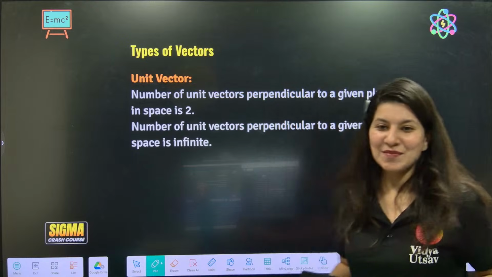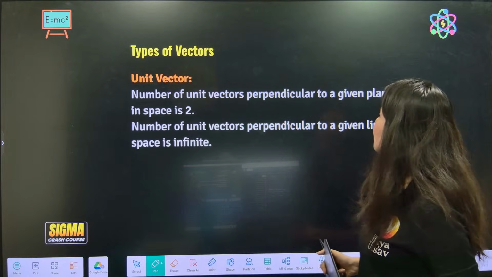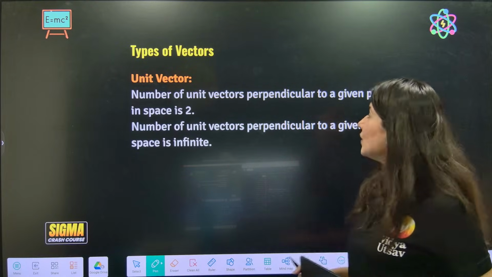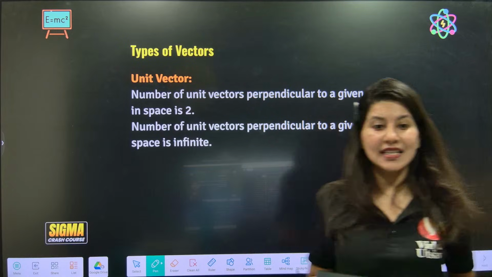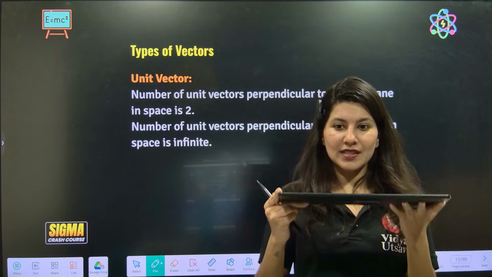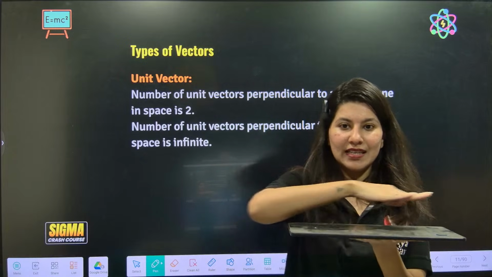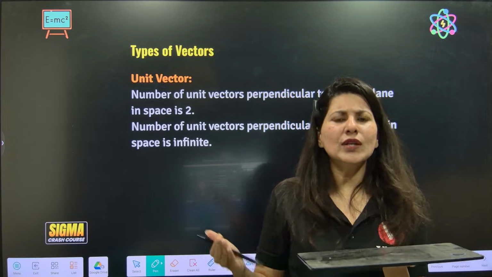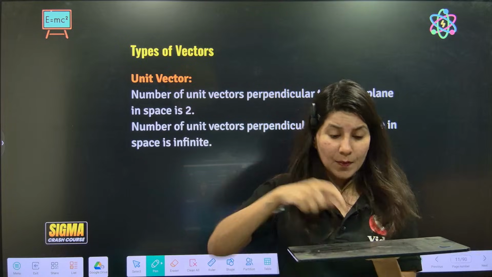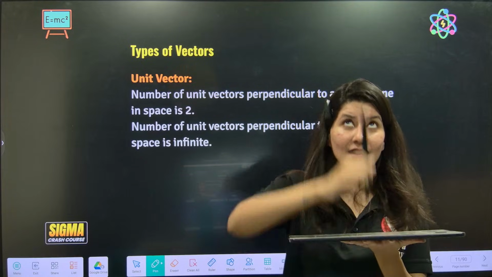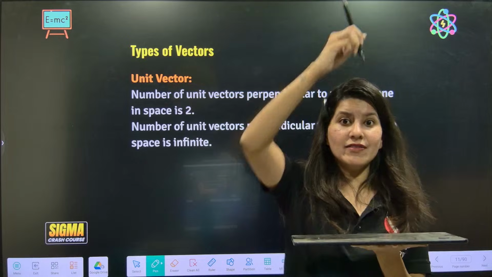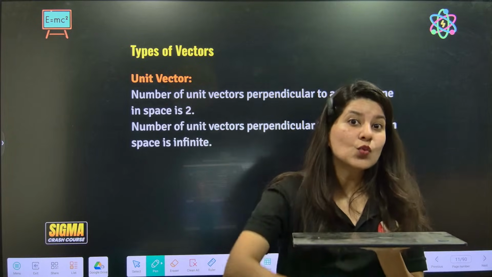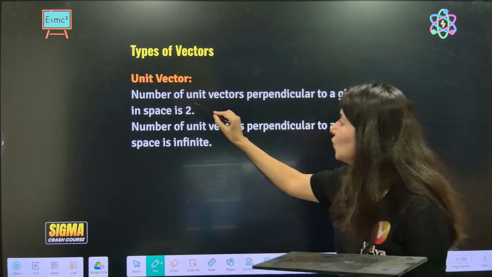But anyway, the number of unit vectors perpendicular to a given plane in space: suppose this is my plane. Now we are looking for how many unit vectors can exist perpendicular to this. So one in this direction above and one in the downward direction. So there will be only 2.